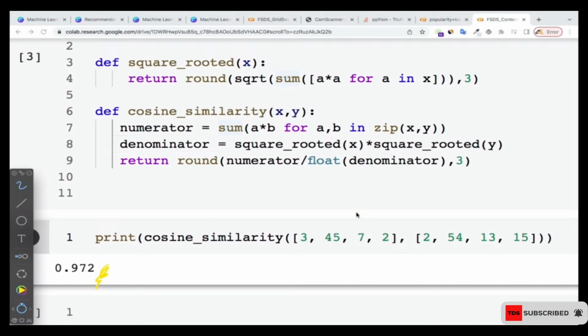If you think of x as bread and y as butter, there's a very strong relationship between bread and butter, so we can make that kind of recommendation. Remember, the cosine similarity ranges from 0 to 1. This one is almost 1, almost perfect, so that is a very strong similarity between the two items. And that's how we do it in Python.